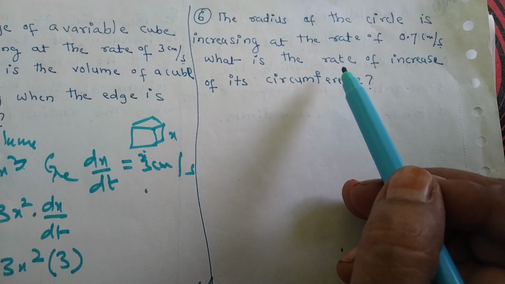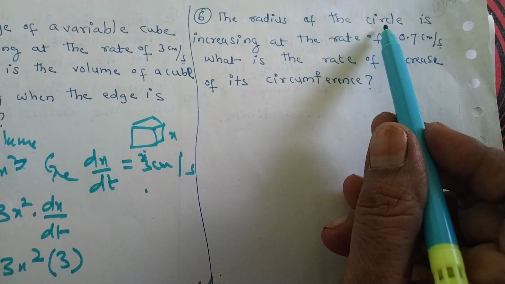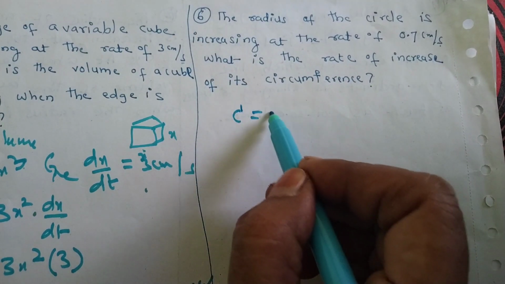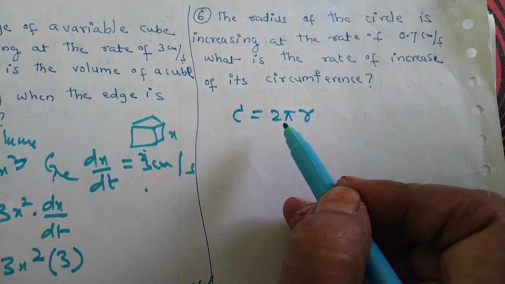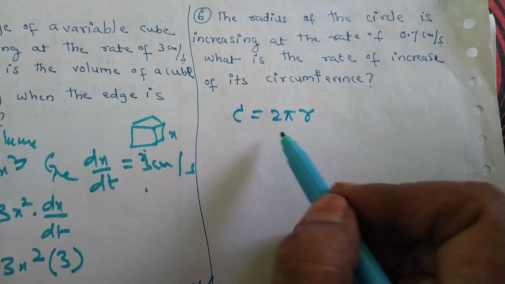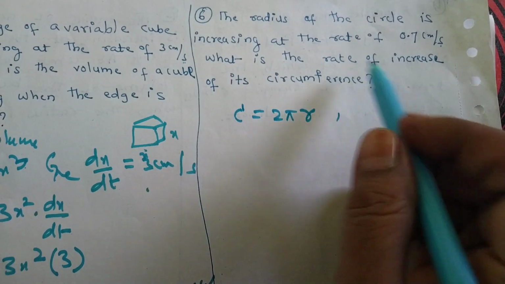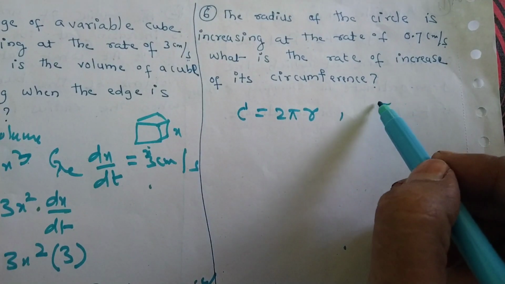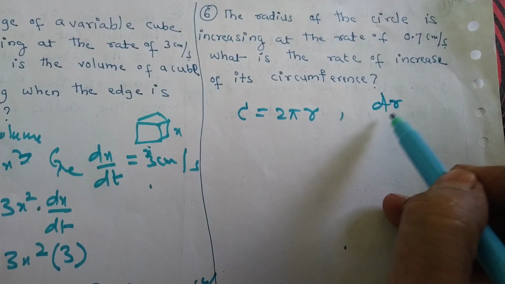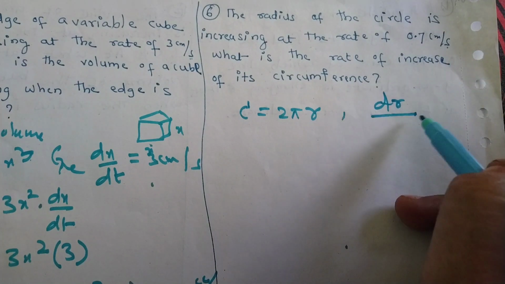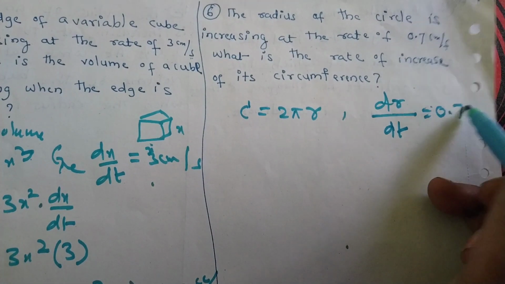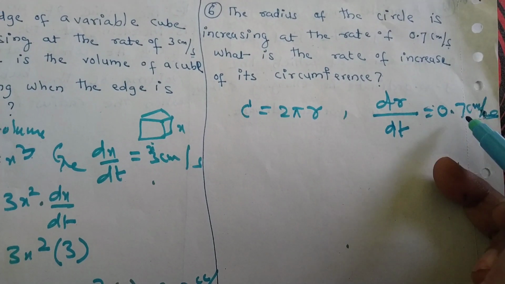Circumference formula is 2 pi r. Here a circle is given, so the circumference of a circle is 2 pi r. Let C be the circumference, and given the radius of the circle is increasing, here radius is changing, dr by dt, it is given 0.7 centimeter per second.